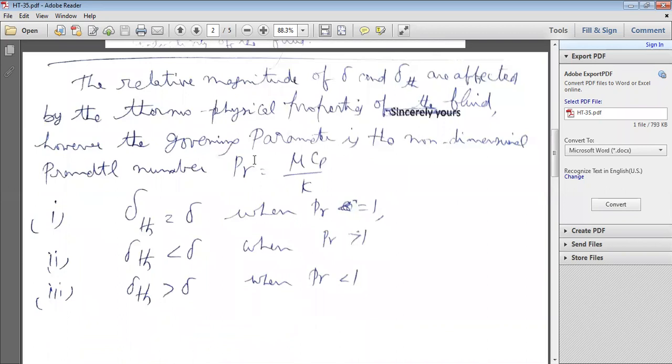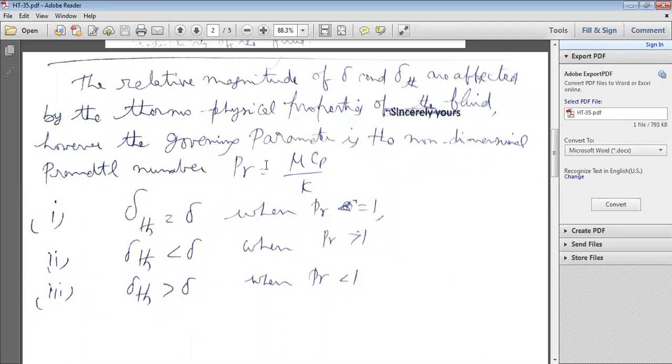What is the significance of non-dimensional numbers? I have given Reynolds number, Prandtl number, Nusselt number, Grashof number. That's why the Prandtl number plays an important role in distinguishing the relative magnitudes of delta and delta TH, which can be observed after calculating and verifying the Prandtl number.